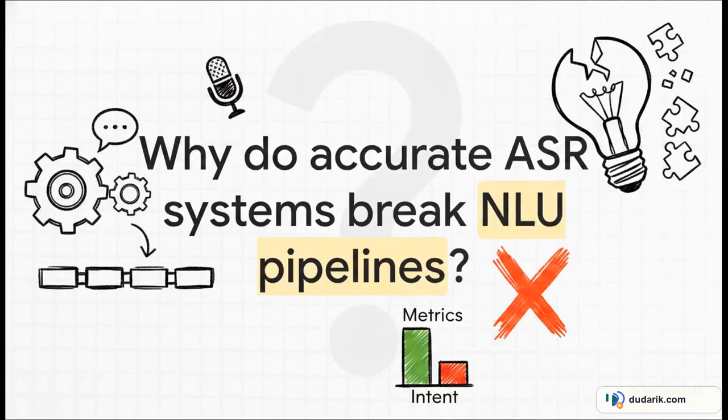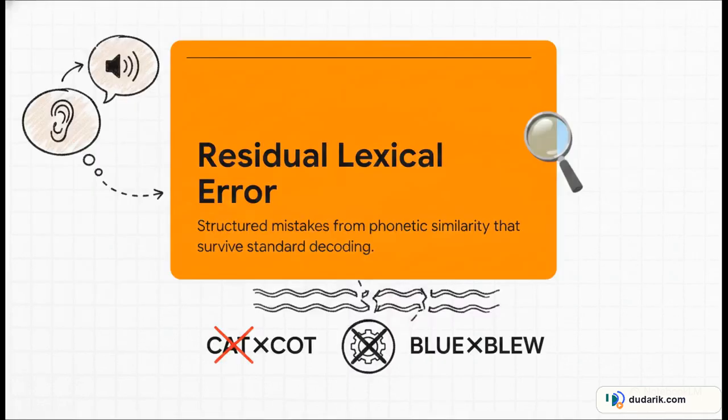Okay, here's a totally fascinating paradox for you. We have these modern ASR systems today that boast ridiculously low overall word error rates, right? The metrics look fantastic on paper. And yet, they are still causing catastrophic failures in downstream natural language understanding, or NLU, pipelines. So you gotta ask yourself, how can a system with such great metrics still fail so spectacularly when it comes to actually extracting intent? Well, the answer lies in something called residual lexical errors.